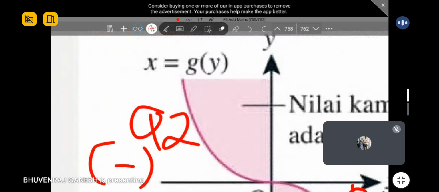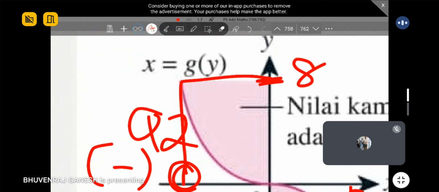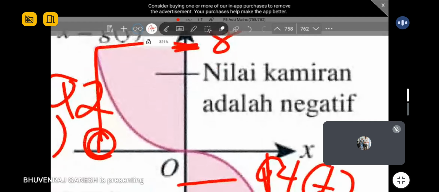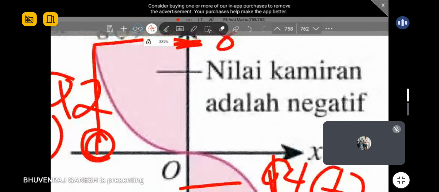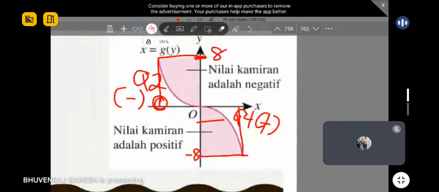Same for this. Now your y is over here. It is a positive value. So you trace and see, you should get a negative answer. So negative answer means that area is negative because your starting point is 0. So 0 combined with negative, you will get a negative answer. Understand, guys? So this is the reason behind it.